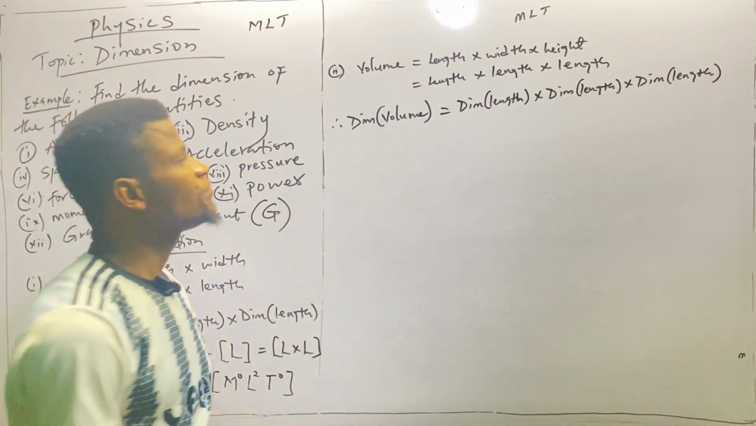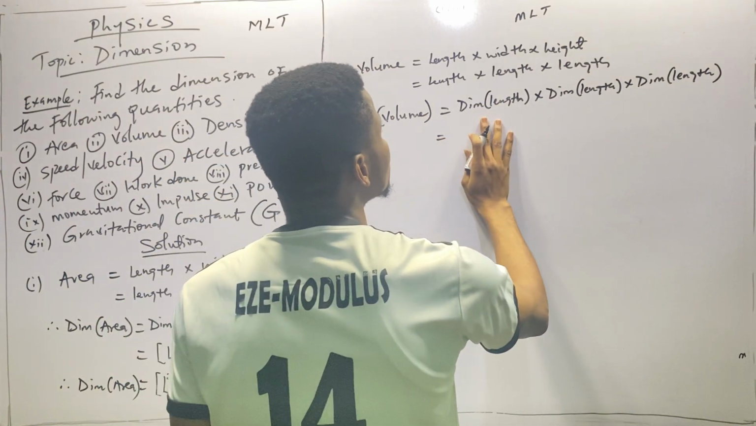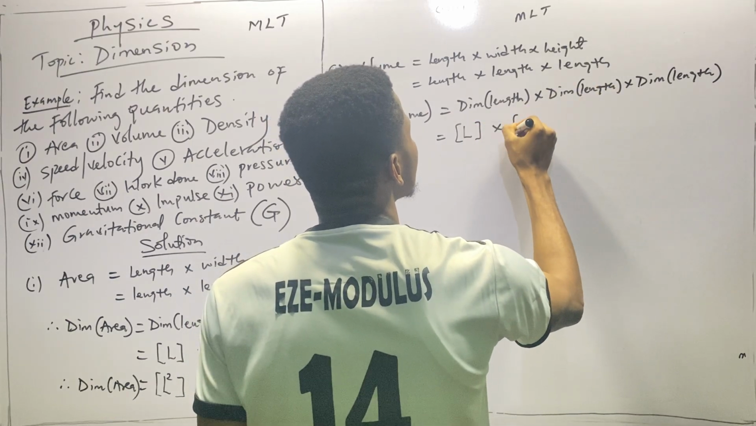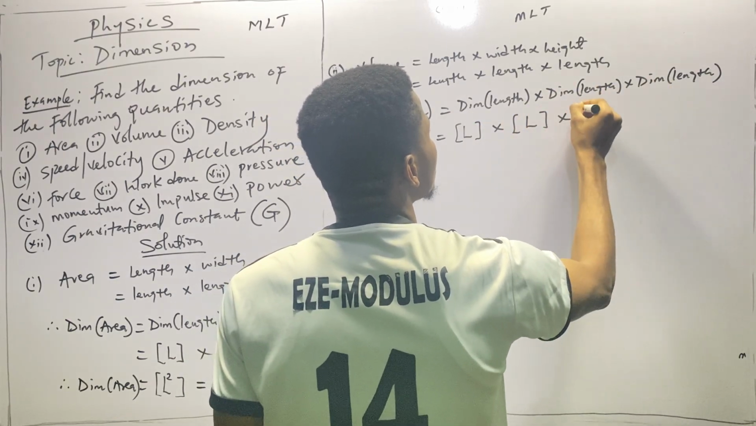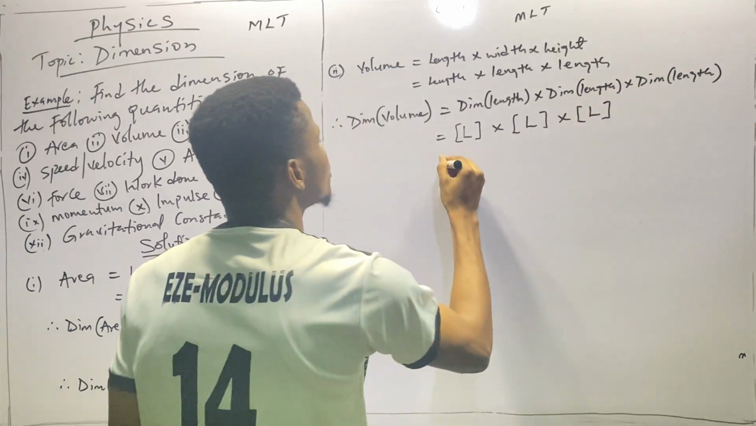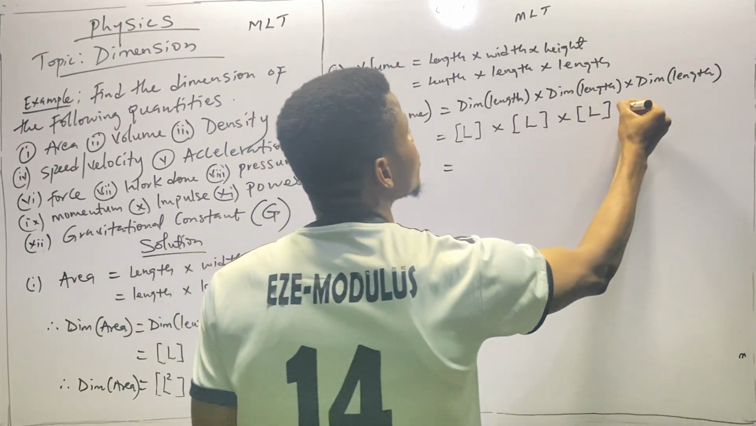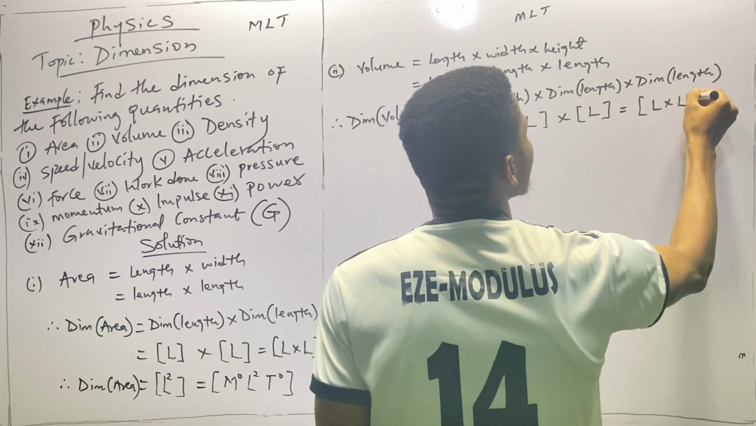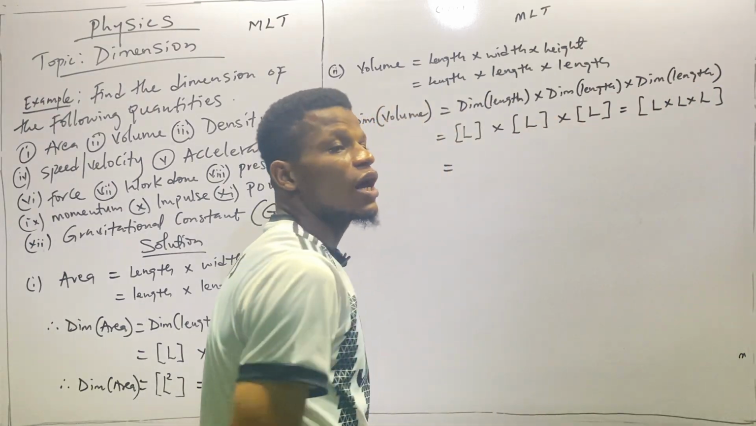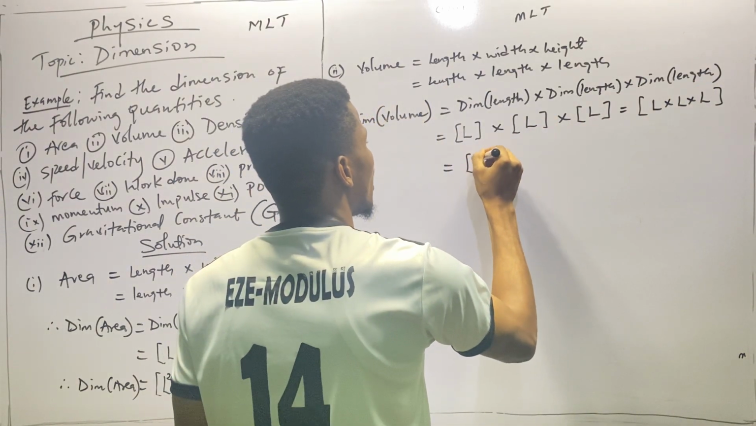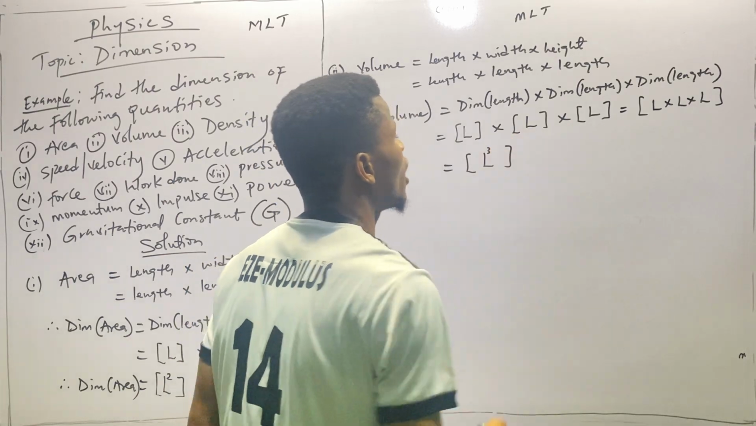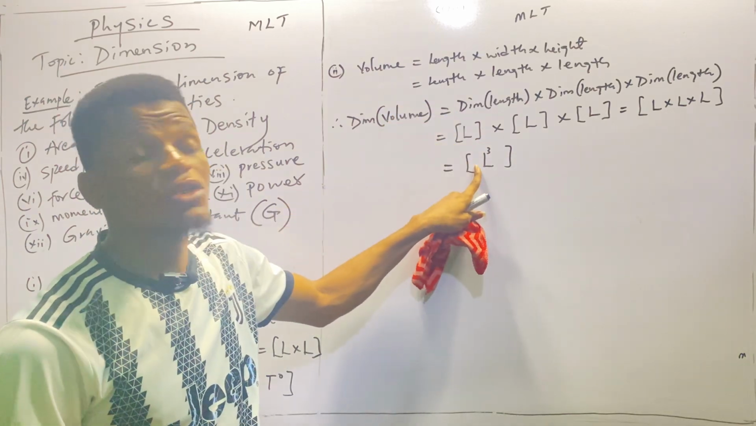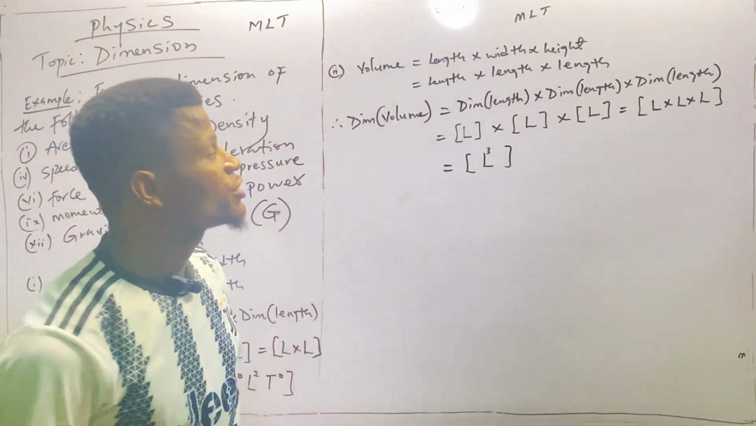Okay, so let's go there. Here the dim length is capital L, multiplied by another dim length, which is another capital L, multiplied by another dim length, which is another capital L. So at the end of the day, we open the parentheses and have capital L times capital L times capital L. So we have 3 L multiplying each other, which is L cube, right? L cube means that L multiplies itself 3 times. The power is the number of times the quantity multiplies itself. All right.